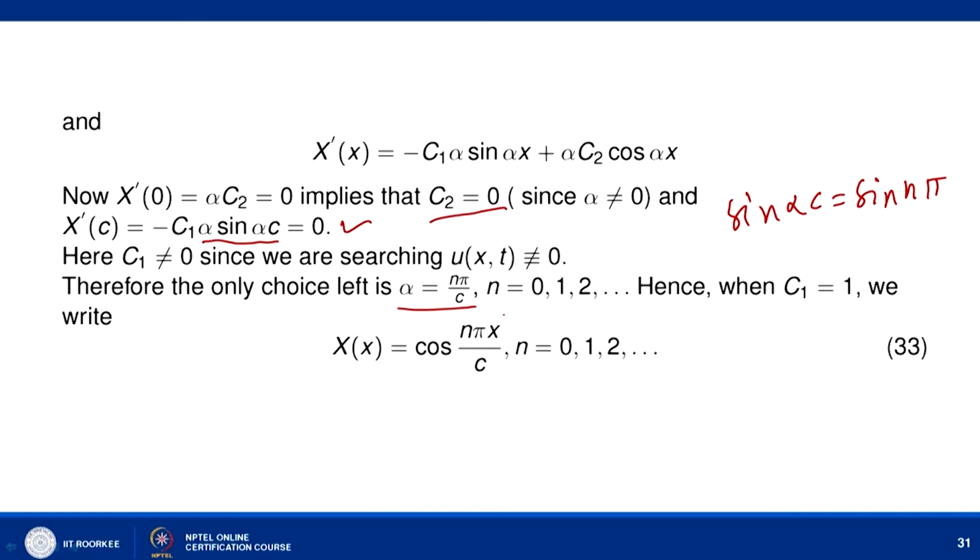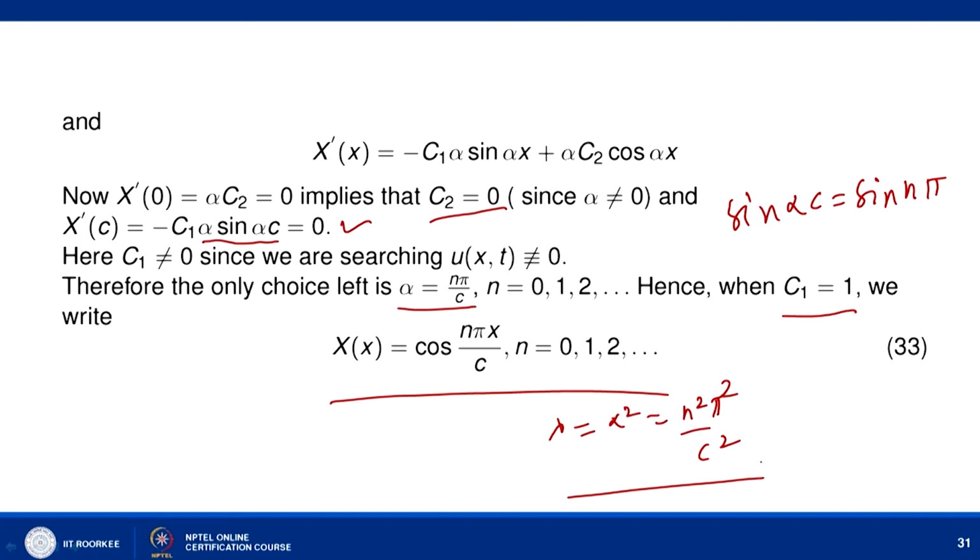So here let us assume that c1 can be any constant. Let us assume that it is 1 for the time being, and the eigenfunctions we have are X of x equal to cos of n pi x by c, where n is 0, 1, 2, and lambda is basically alpha square, that is n square pi square by c square. So here we have another set, and n is any natural number, in fact any integer. So here the eigenvalues are n square pi square by c square, and the corresponding eigenfunction is X of x equal to cos of n pi x by c.